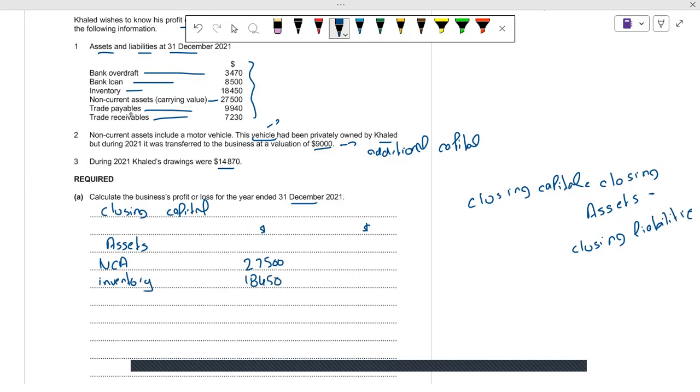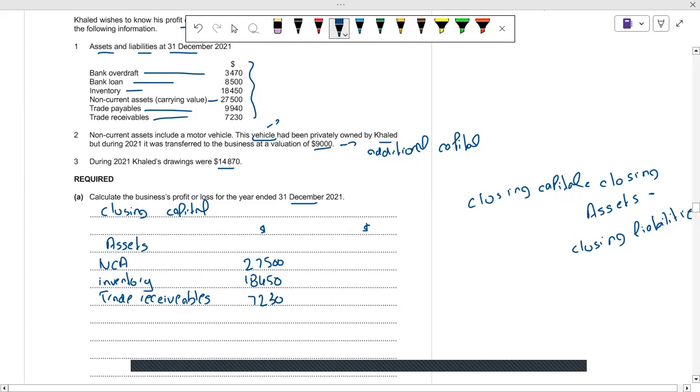After that, we have trade receivables, which are also our current asset, and the value of trade receivables is 7,230.